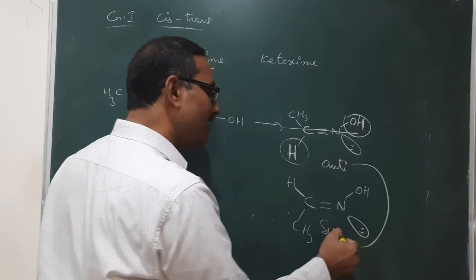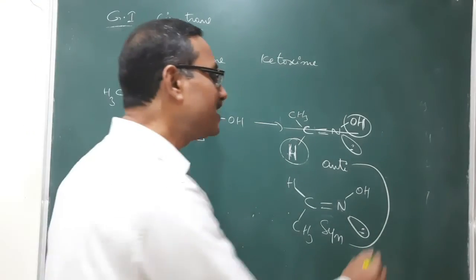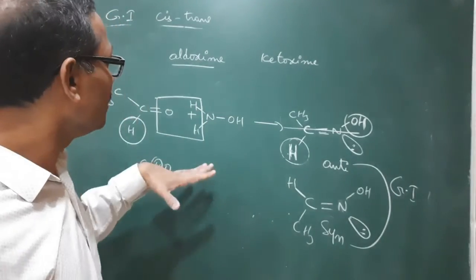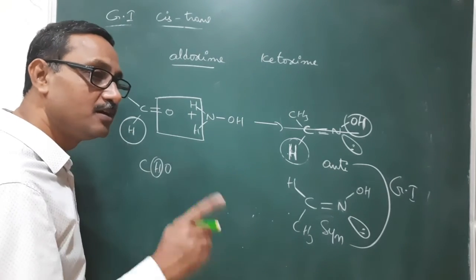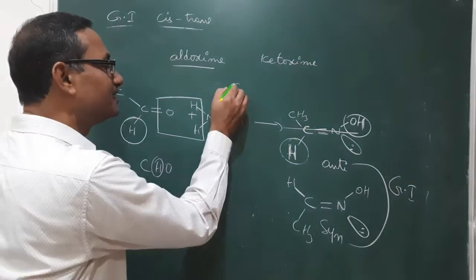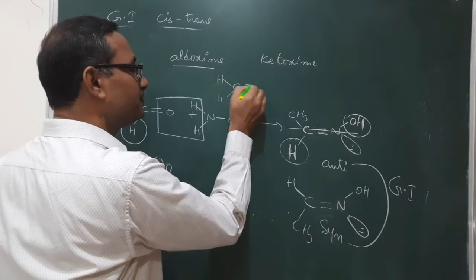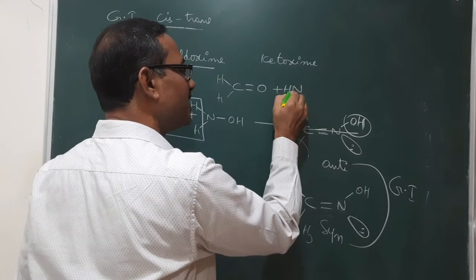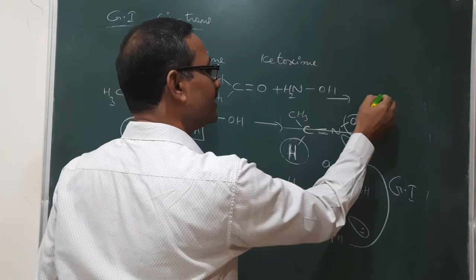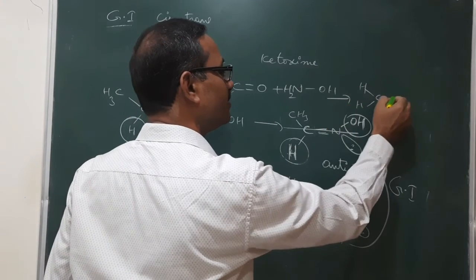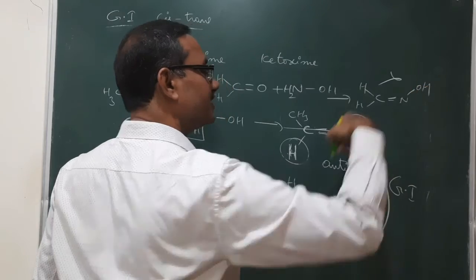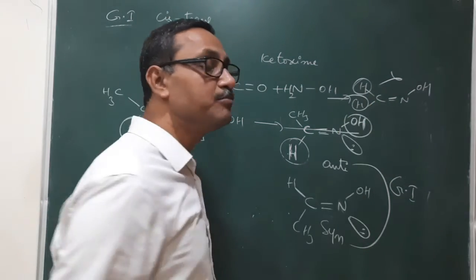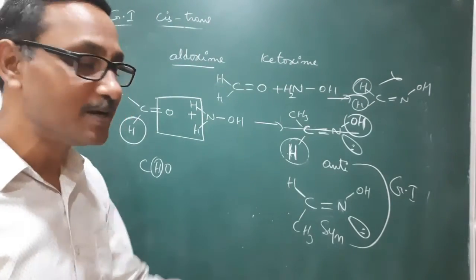Now this syn and anti-isomers are also geometrical isomers. These two are also geometrical isomers. All aldoximes will exhibit geometrical isomerism except this one. If you take formaldehyde and treat it with hydroxylamine, that is NH2OH, we get CH2=NOH. This will not exhibit geometrical isomerism because these two are the same groups. That's why it will not exhibit any geometrical isomerism.